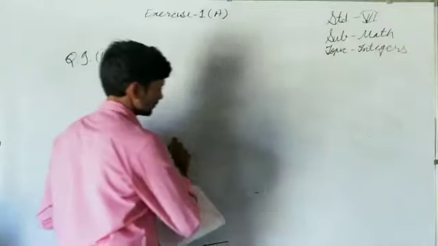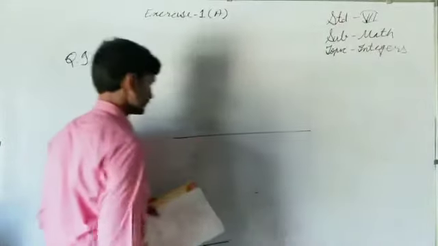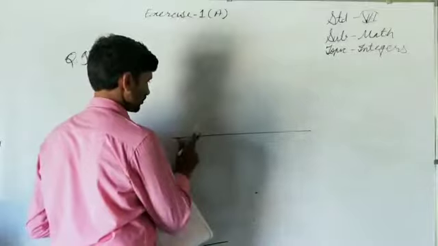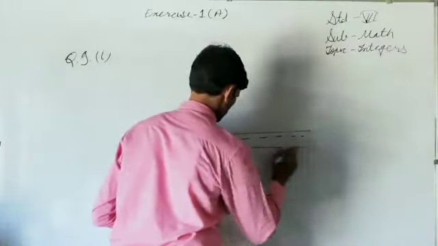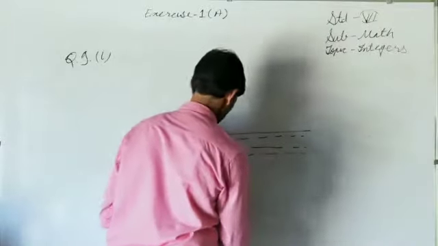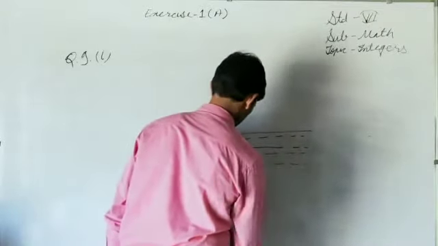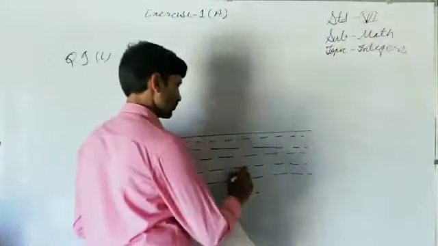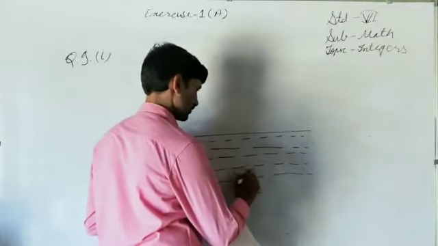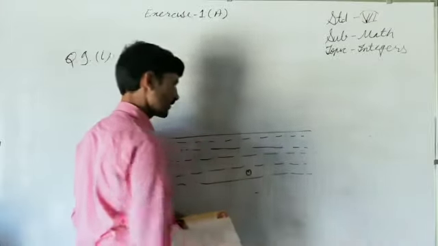See, suppose it is sea and here is water, and here is, suppose, a submarine.